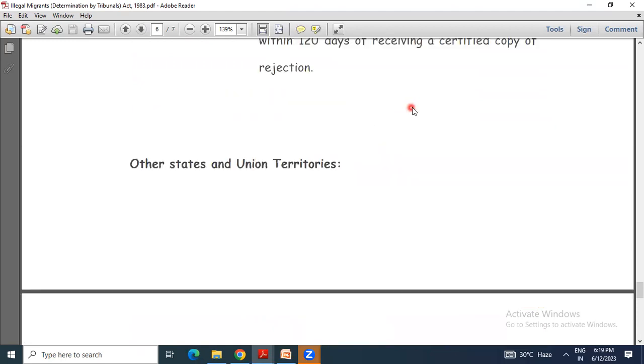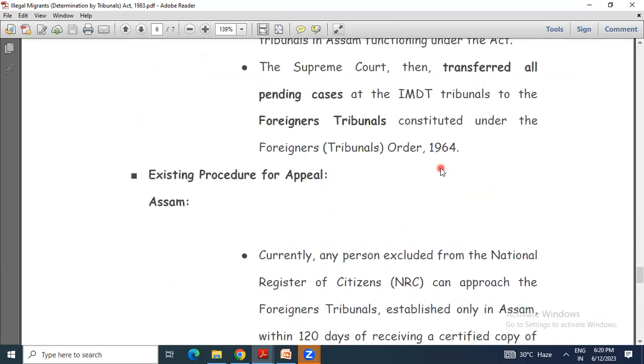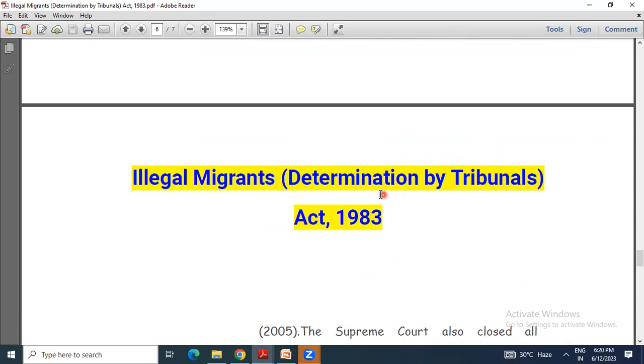But in Assam, it is now dealt with under the Foreigners Tribunals Order 1964, and our Foreigners Act was 1946. Foreigners Tribunal Order 1964 is also with us now, but not the Illegal Migrants Determination by Tribunals Act 1983. The act brought in Indira Gandhi's time, the Illegal Migrants Determination by Tribunals Act 1983, was no more, it was struck down. So I hope I have been able to explain the concept to some extent, and if you still have any discussion, you can surely do so. With this, I'm ending this lecture.